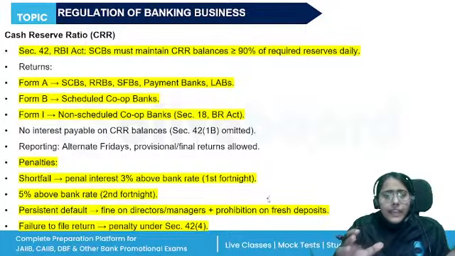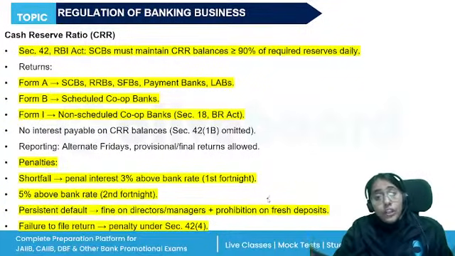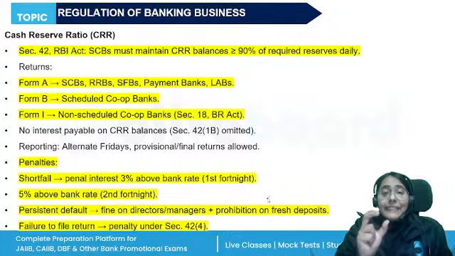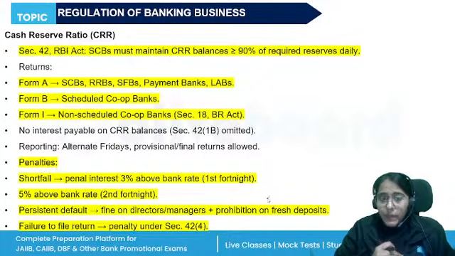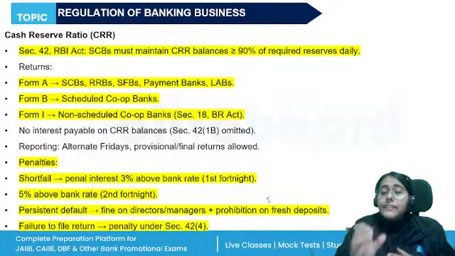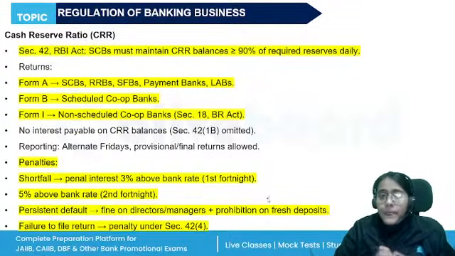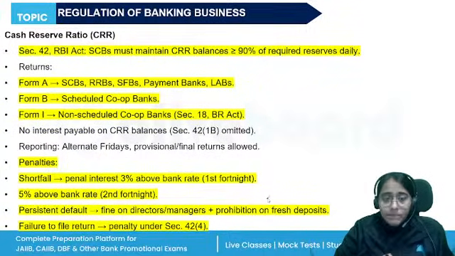Okay, they are required under Section 42 to maintain the CRR. The non-scheduled banks, under Section 18 of the Banking Regulation Act, have to maintain the cash reserve. Scheduled banks are those included in the second schedule of RBI if they have a paid-up capital and reserve of not less than rupees 5 lakh, and if they are not conducting any activity detrimental to the interest of the depositors, right? Then they will be included in the second schedule.